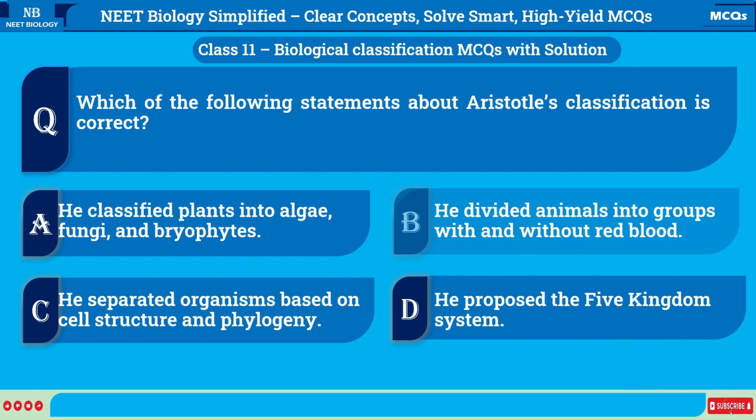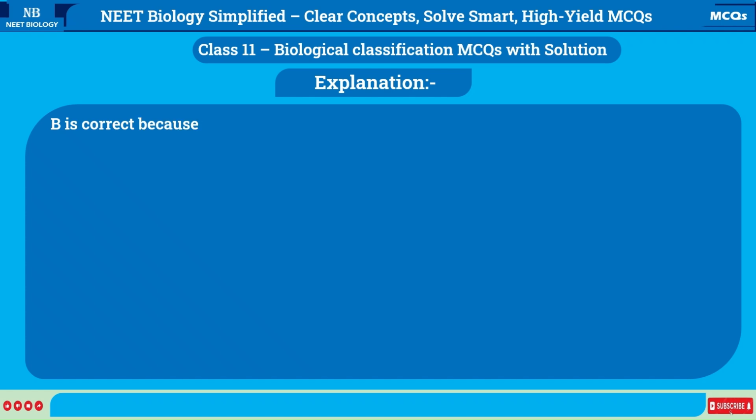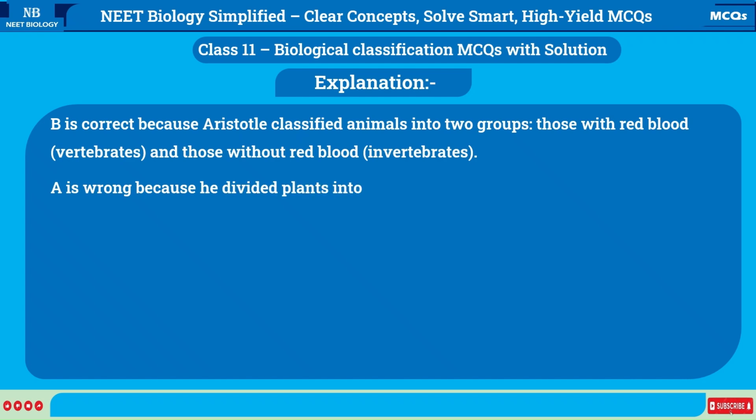Correct option is B. He divided animals into groups with and without red blood. Explanation: B is correct because Aristotle classified animals into two groups, those with red blood, vertebrates, and those without red blood, invertebrates. A is wrong because he divided plants into trees, shrubs, and herbs, not algae, fungi, or bryophytes.